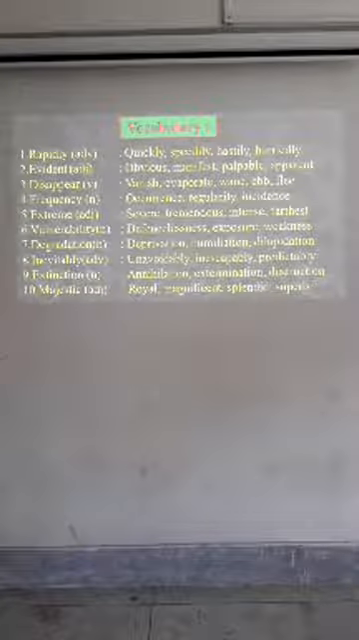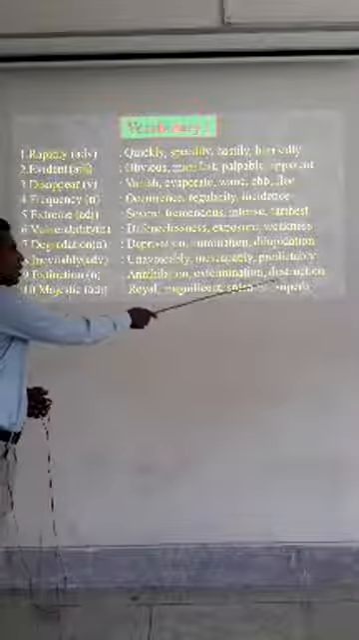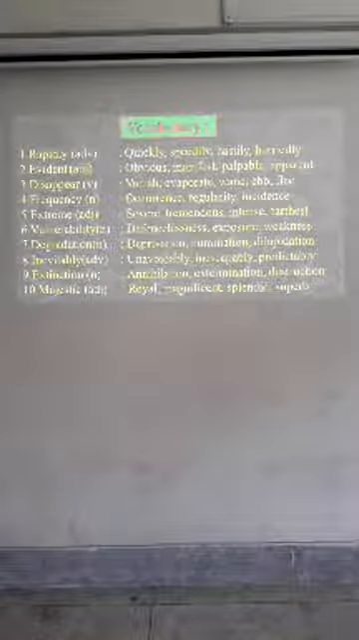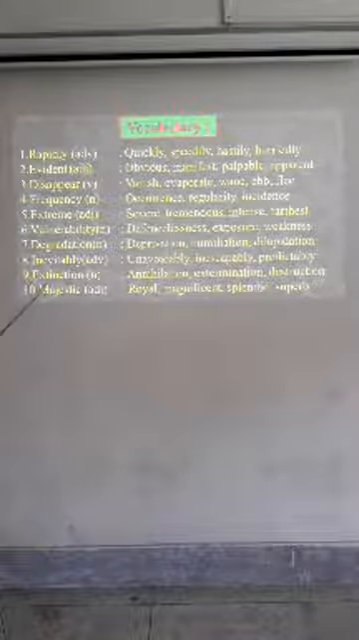Extinction. Number nine, extinction. This is a noun. Annihilation, extermination, destruction. That is the meaning of extinction, a noun. That means disappear, which you can see in extinction.